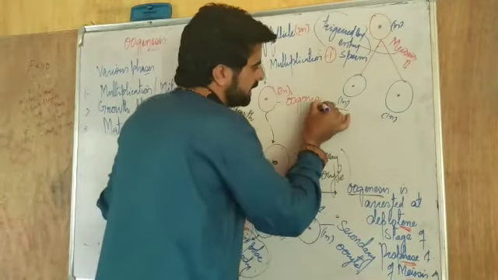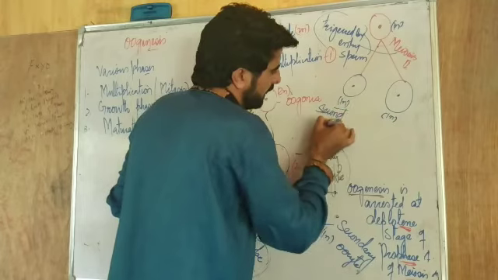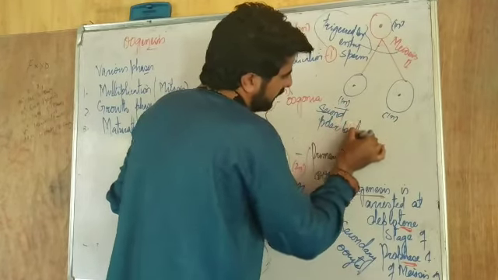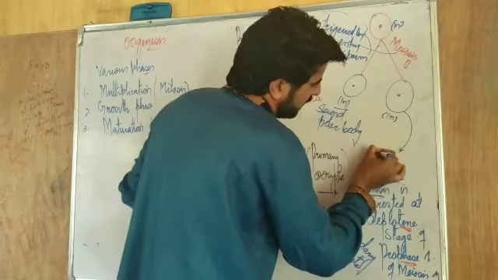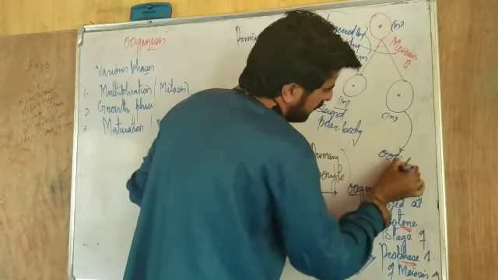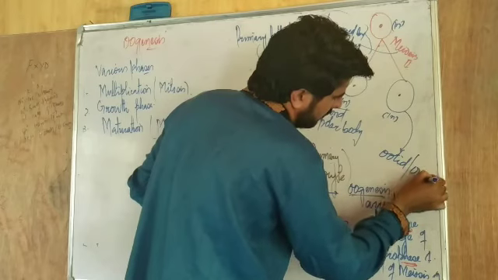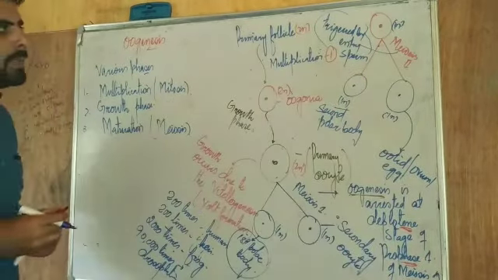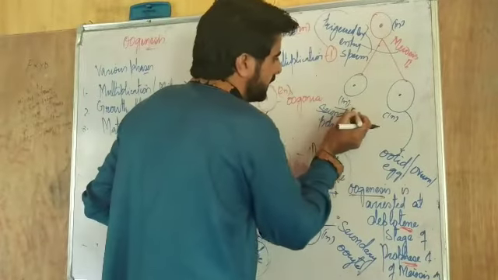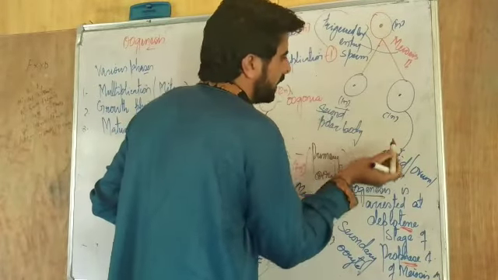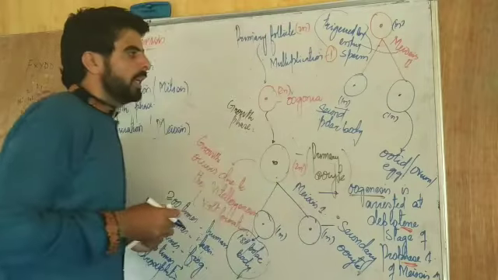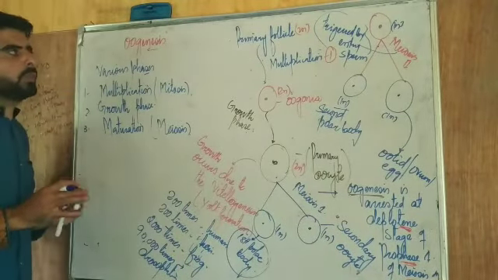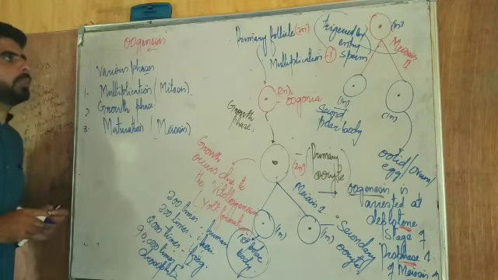Now this is acting as a second polar body. And this is acting as an ootid, or you can also call it ovum, or it is acting as an egg. You have to keep in mind, this is the second polar body, and this is the ootid or egg. Now this is actually the complete process of oogenesis which takes place in the female ovary.